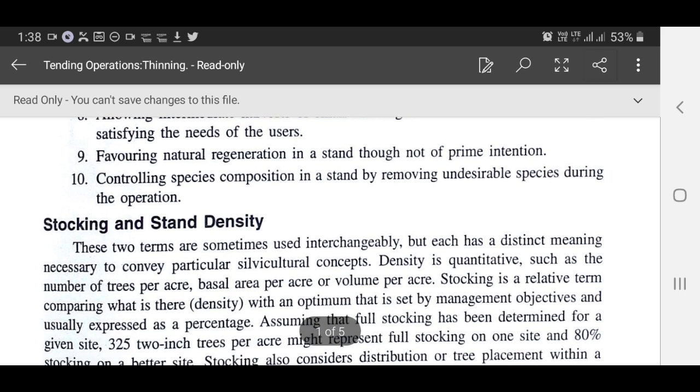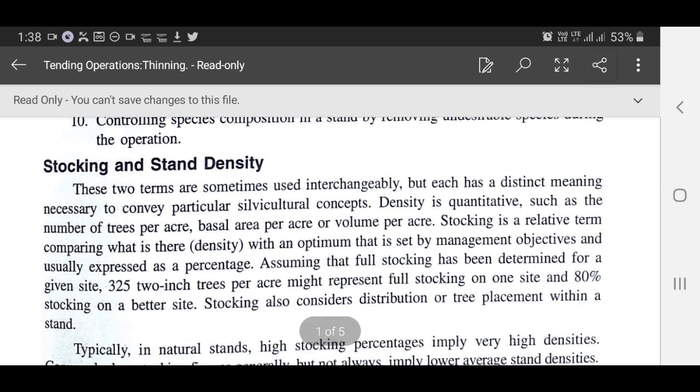Now we discuss stocking and stand density. These two terms are sometimes used interchangeably, but each has a distinct meaning necessary to convey particular silvicultural concepts. Density is quantitative, such as the number of trees per acre, basal area per acre, or volume per acre. Stocking is a relative term comparing what the density is with an optimum that is set by management objectives and